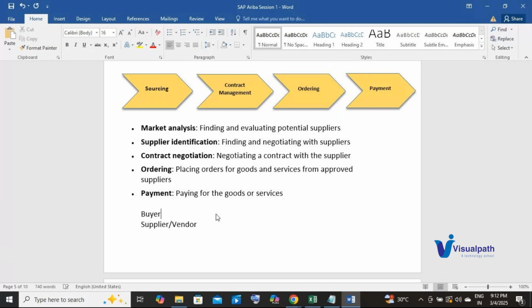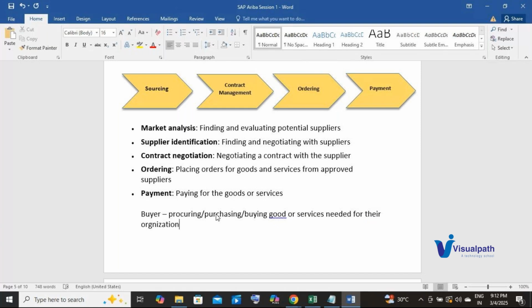One is the buyer, who is procuring, purchasing, or buying goods or services needed for their organization, right?